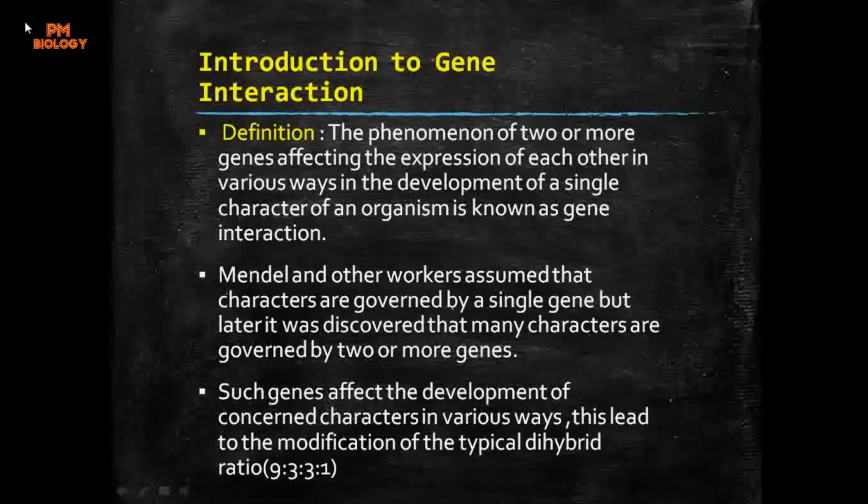Then such genes which are affecting the development of the concerned characters in various ways lead to the modification of the typical dihybrid ratio. In the previous lecture we have seen the dihybrid ratio, that is 9:3:3:1, but because of such development of characteristics, that is gene interactions, and the number of ways of gene interactions, it was later understood that this is a kind of modification of the typical dihybrid ratio.